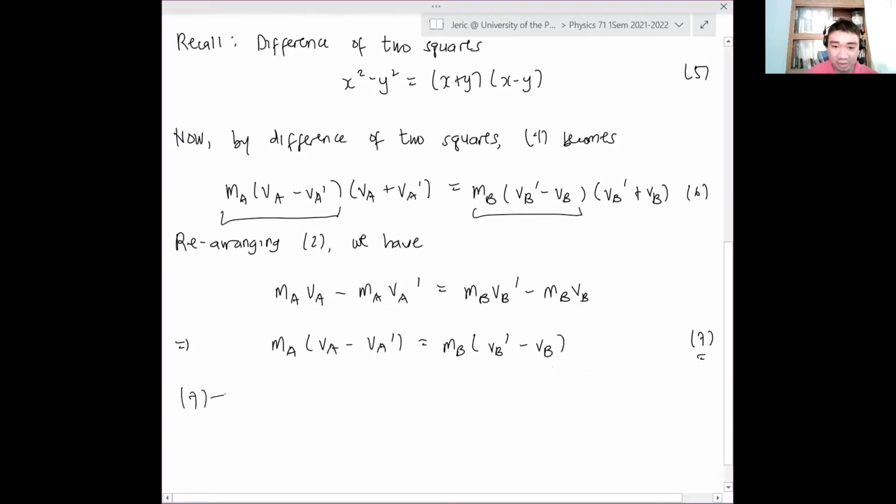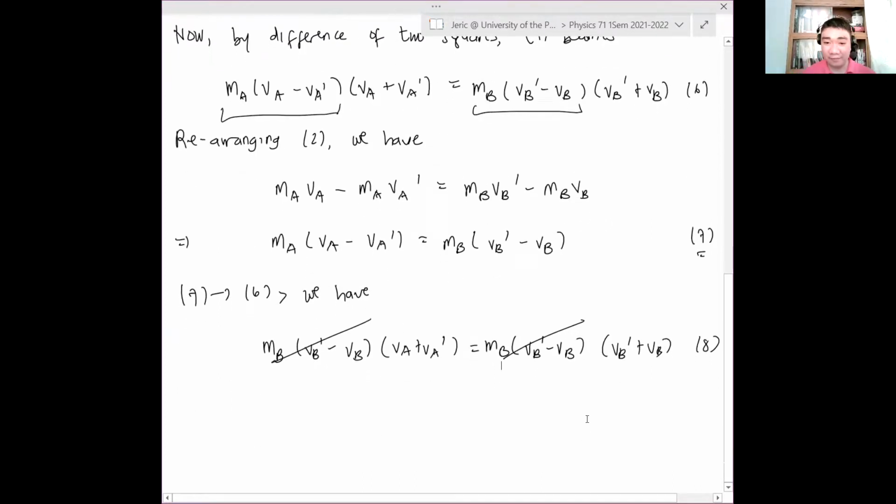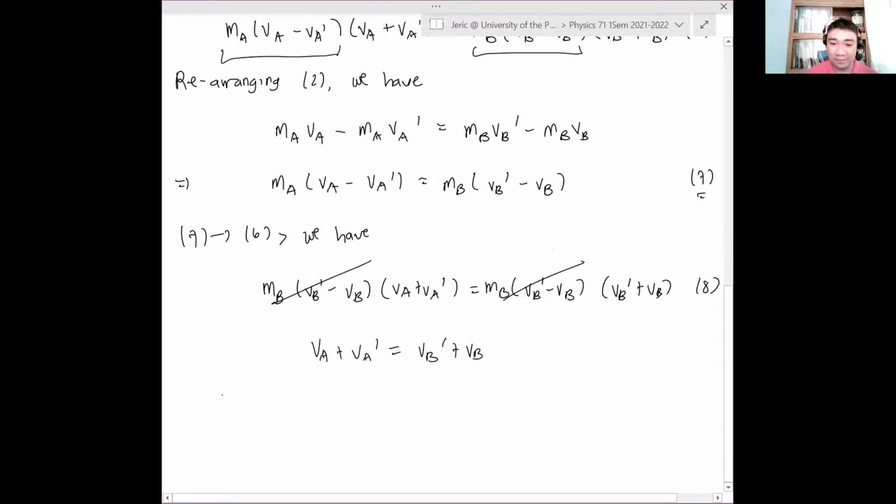Substituting equation 7 into equation 6, we have MB quantity VB prime minus VB times VA plus VA prime is equal to MB quantity VB prime minus VB multiplied by VB prime plus VB. This is equation 8, and these two here will cancel out. What we're left with is just VA plus VA prime equals VB prime plus VB.